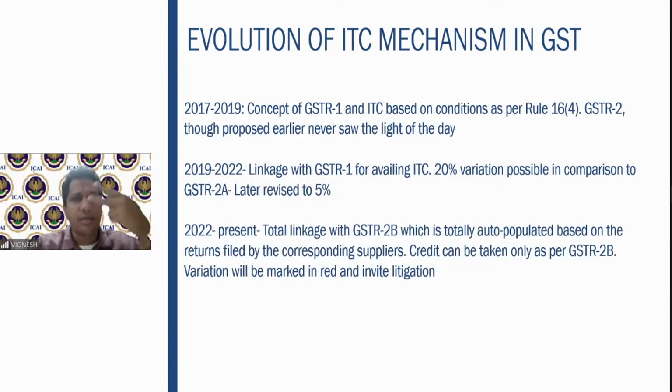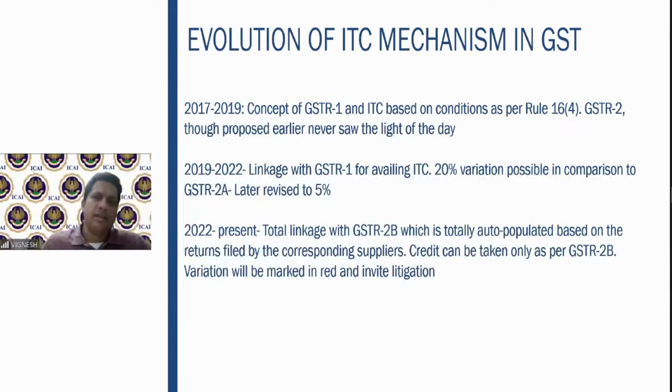GSTR1 was on supply, GSTR2 was claiming the input tax credit, and GSTR3 was sales minus GST on sales minus the GST on purchases. But the regular taxpayer found it very complicated to deal with. So therefore, GSTR2 never saw the light of day. So therefore, it was only GSTR1 and GSTR3B.